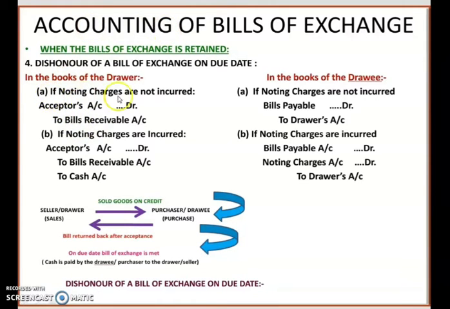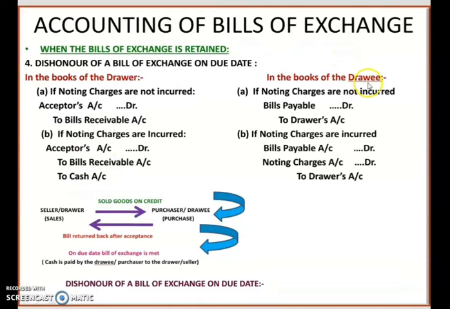So if noting charges are not incurred, what is the journal entry? Acceptor, that is the drawee account, will be debited to bills receivable account. If in your question paper it is given that noting charges are incurred, then acceptor account debited, bills receivable account debited to cash account. Remember this journal entry in both cases. If there are no noting charges, then acceptor to bills receivable. If noting charges are there, then acceptor account debited to bills receivable account and to cash account also. To cash means that you have to make the noting charge payment.